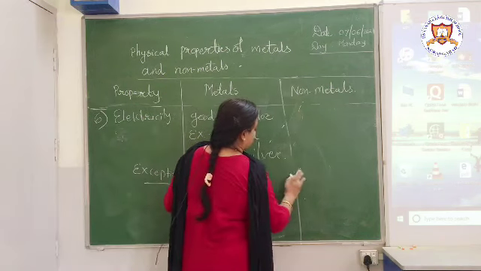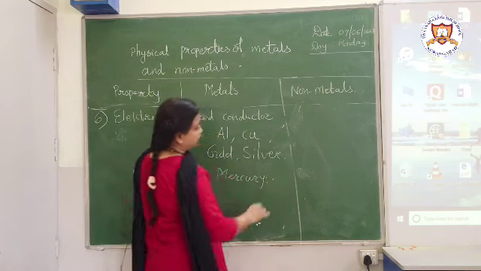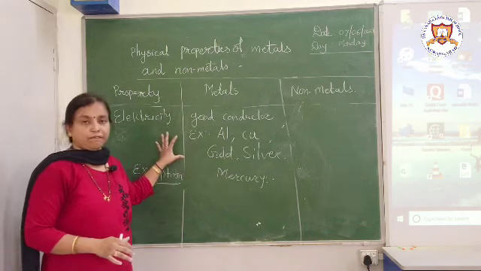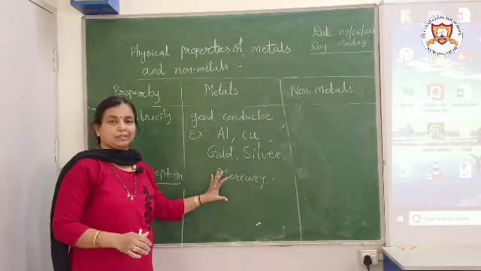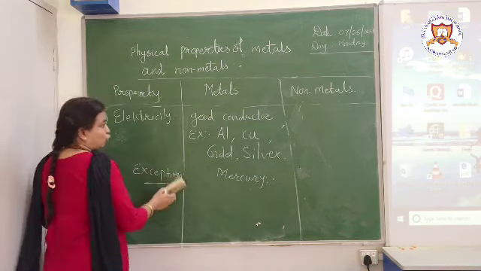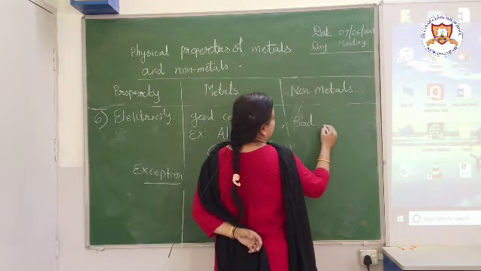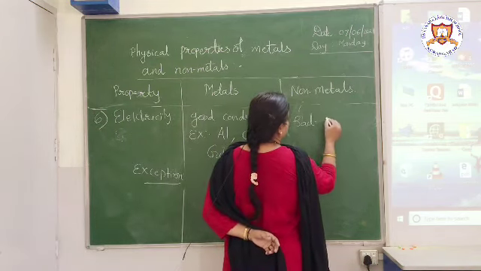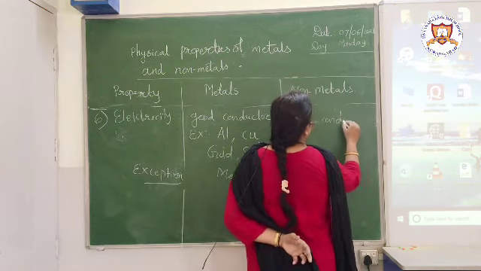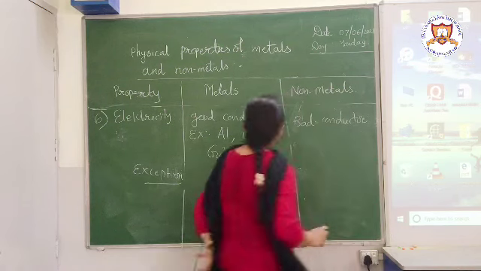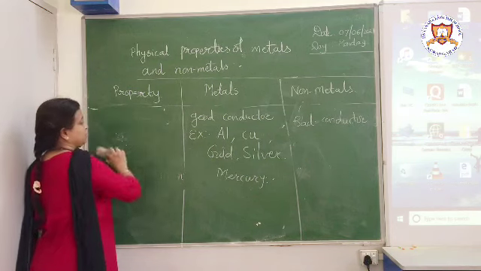Here we will take mercury. Though it is a metal, it is not that good a conductor of electricity. Though it conducts heat very well, it does not conduct electricity that well. All the non-metals are generally what? Bad conductors, or poor conductors of electricity. Then let us move on to the next property.